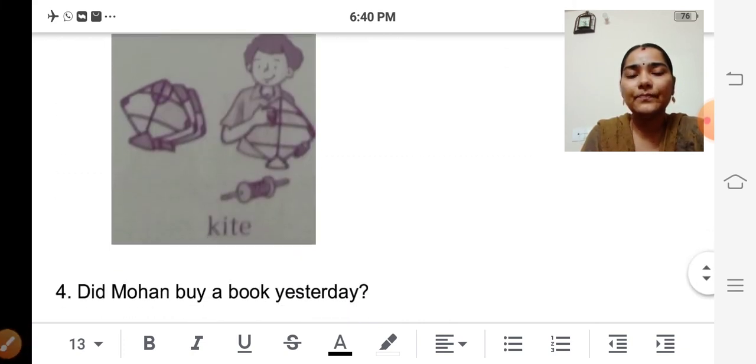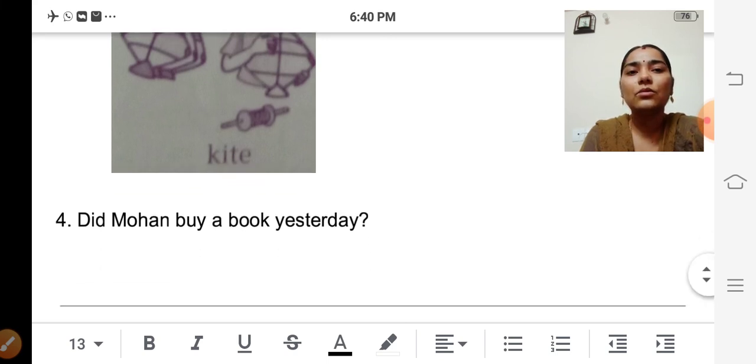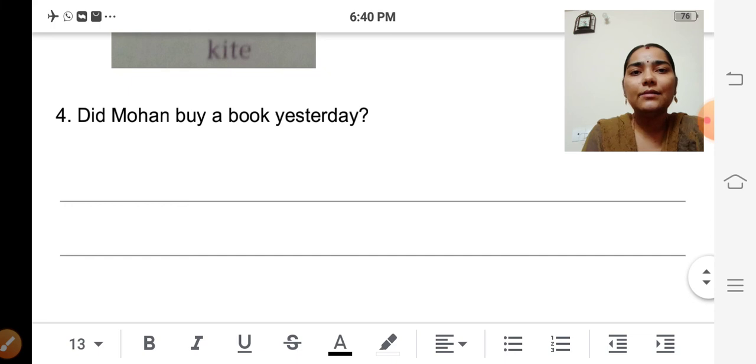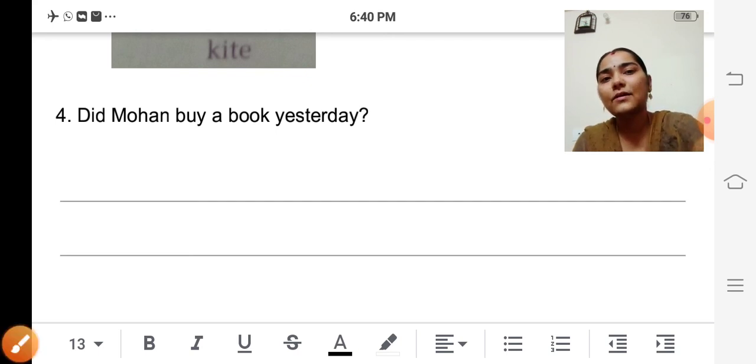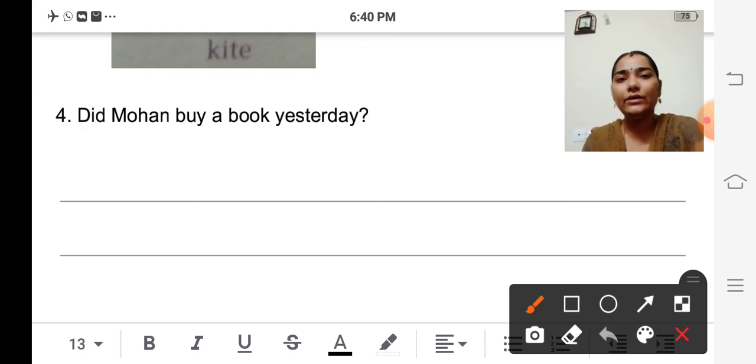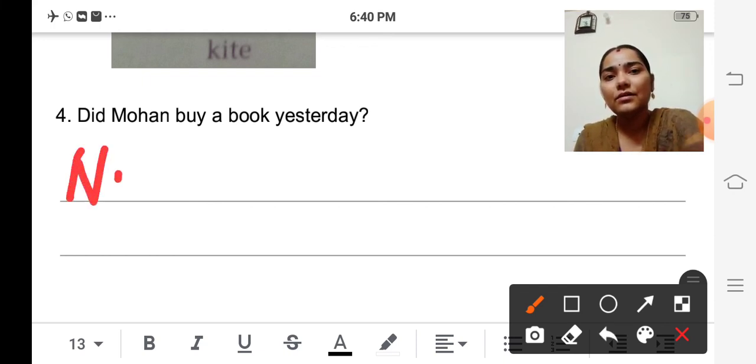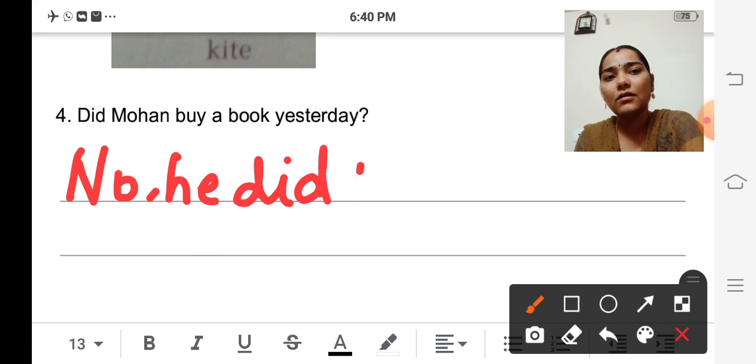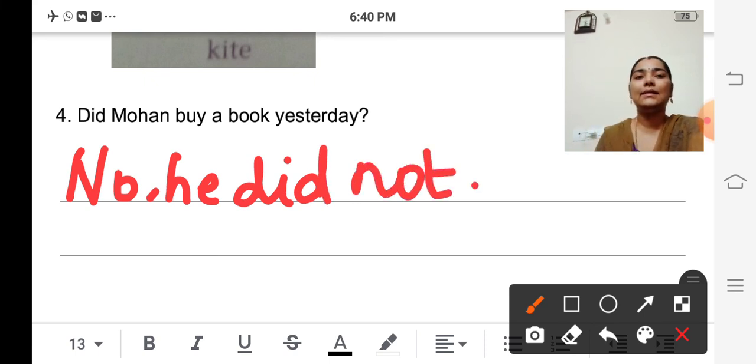Look at the next picture. So there is one small boy. He is having kite. They have given kite, isn't it? So now let's see the question. Did Mohan buy a book yesterday? No, isn't it? He is having kite only. So how to answer? No, he did not. So first you should write no, he did not.